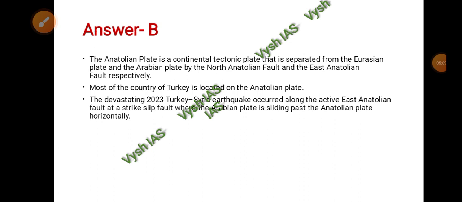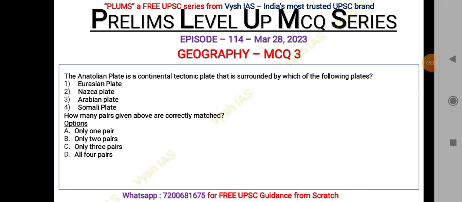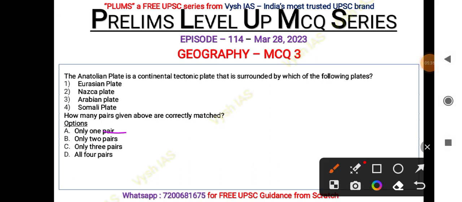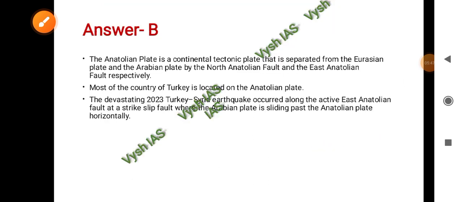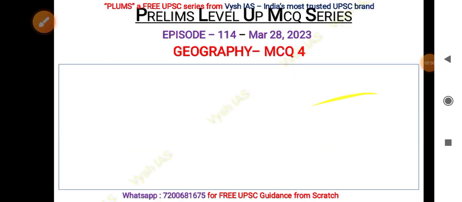And in this year, recently, Turkey and Syria had this massive earthquake, which occurred along the active East Anatolian fault, a strike slip fault. This was the kind of fault where the Arabian plate is sliding past the Anatolian plate horizontally, right? So instead of pairs, I'll make the correction, you can have only one option, right? Instead of pairs we can have options, and such a thing was asked in a previous year's prelims. That's why I've incorporated this.